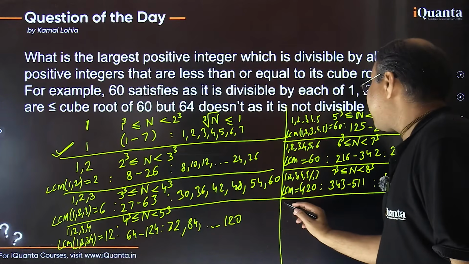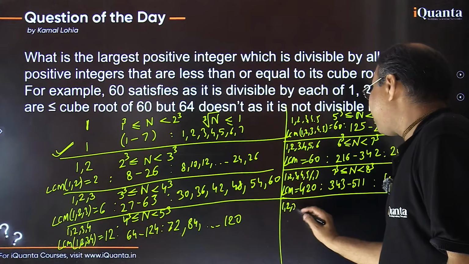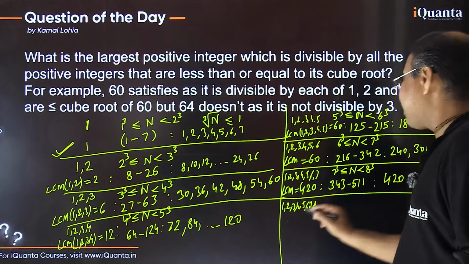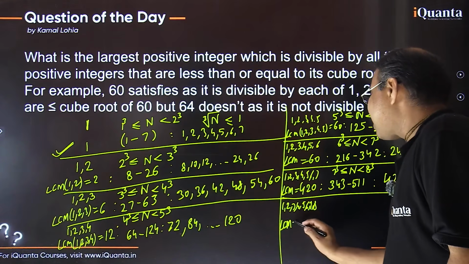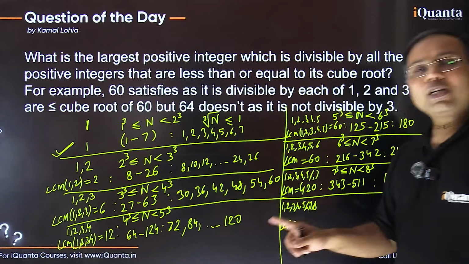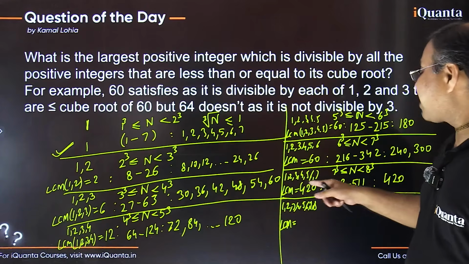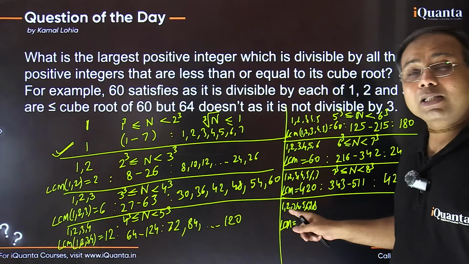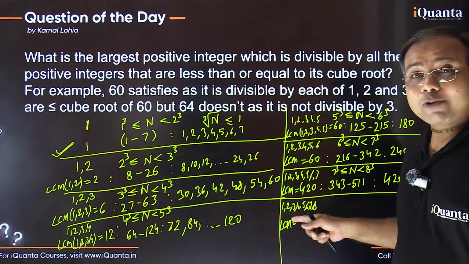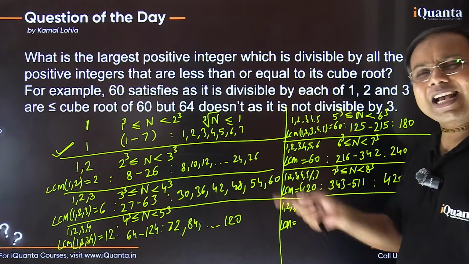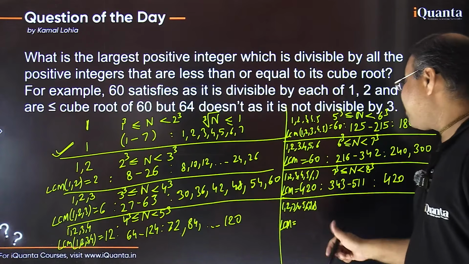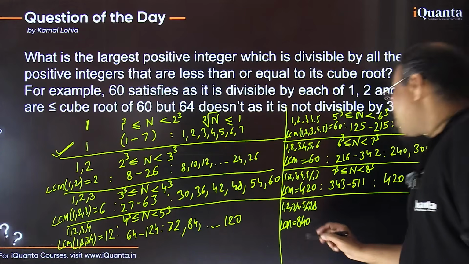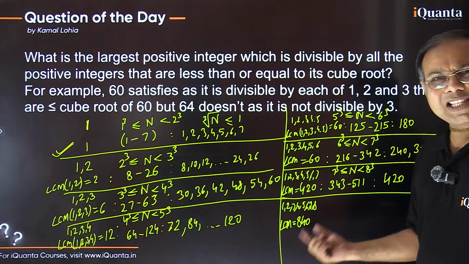So if I move one step further, 1 2 3 4 5 6 7 8. If I'm looking for my number to be divisible by all of them, what change will come in the LCM? Because of the introduction of 8, the LCM will be multiplied by 2, right? One extra 2 comes in because earlier the highest power of 2 was in 4, that was 2 square. Now 8 is 2 cube, so one extra 2 will be multiplied in the previous LCM. So this LCM of 8 numbers is going to be 840. So basically I want my number to be divisible by 840.